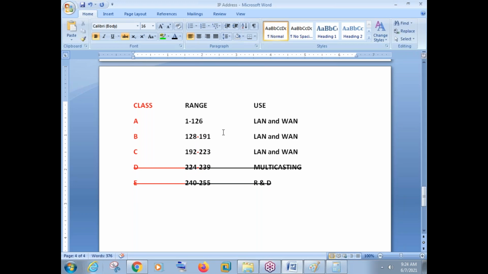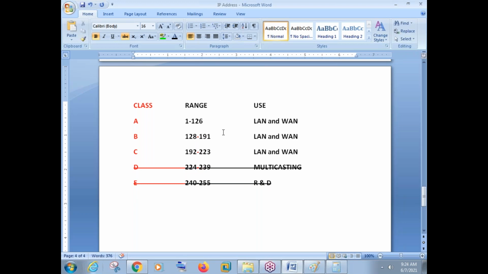Multicasting means, like, there are some protocols that we will see in coming classes for sure, but there are some protocols whose use is multicasting. Multicasting means actually a way of communication. There are 3 ways of communication: unicast, broadcast, and multicast. Unicast communication means 1-to-1. Like Sachin Tendulkar is talking to Virat Kohli, that is 1-to-1 communication. Messi is talking to Ronaldo, that is 1-to-1 communication.